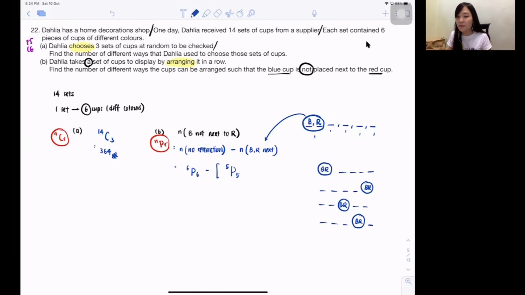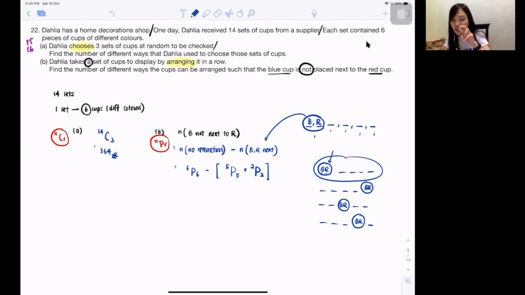So will you stop like that? No. Because this 5P5 means they can simply arrange like that, and in whatever situation, both of them are still together, right? But after all of them are seated, let's say after that, isn't it both of them are blue, red? It can be red, blue also. Both of them can internally change. So I always tell my students, the two of them can internally change inside the circle. Isn't it 2P2?